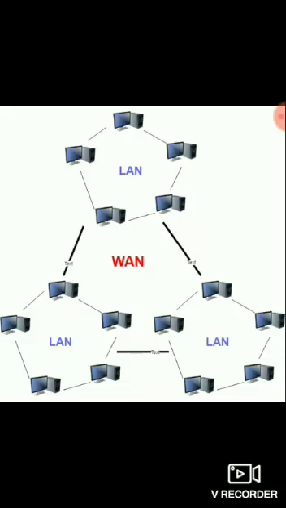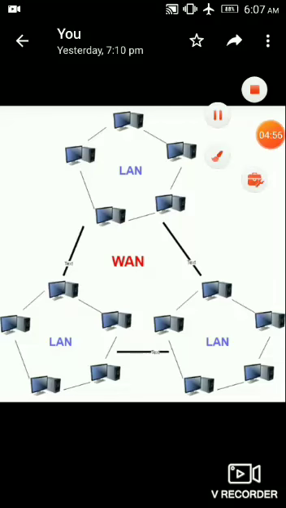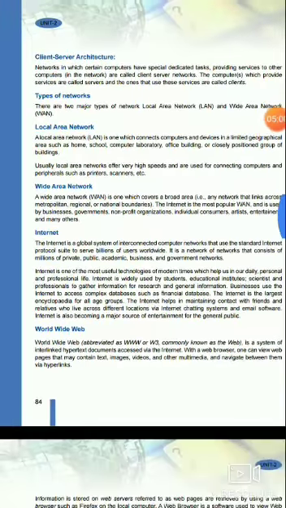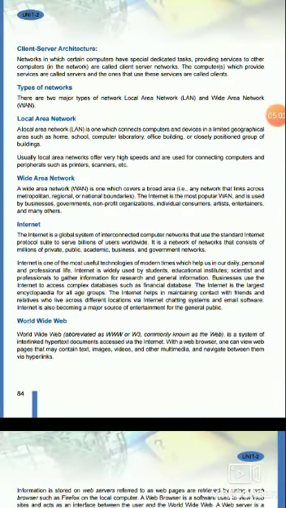After wide area network, we must understand what is internet. So the internet is a global system of interconnected computer networks that use the standard internet protocol suite to serve billions of users worldwide. It is a network of networks that consists of millions of private, public, academic, business and government networks.